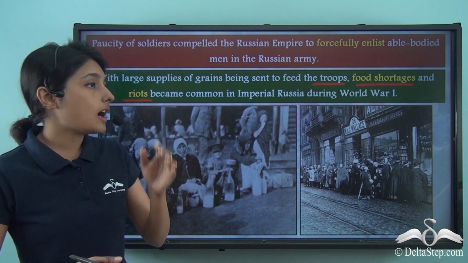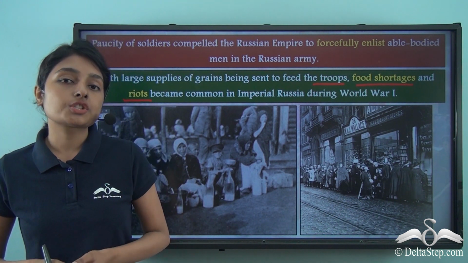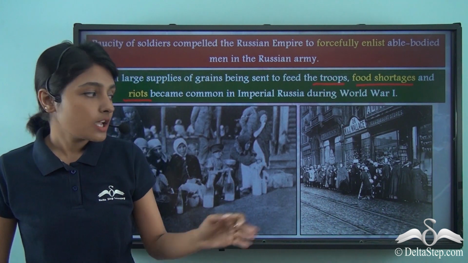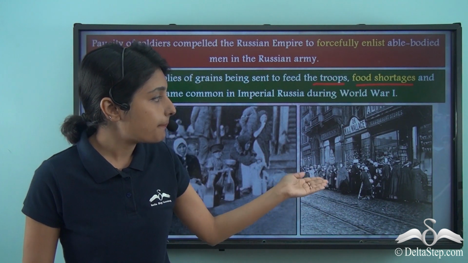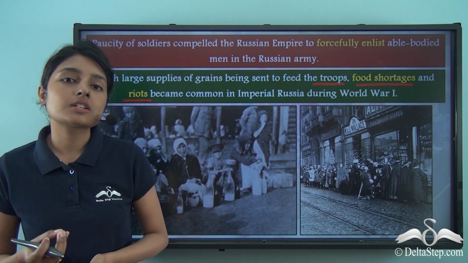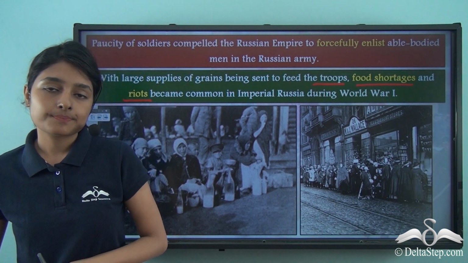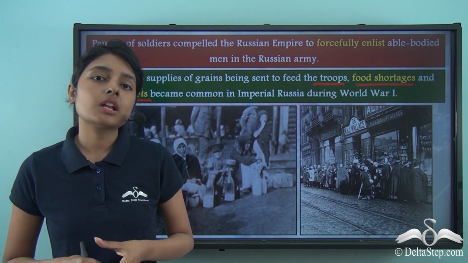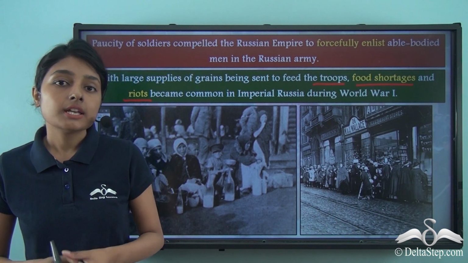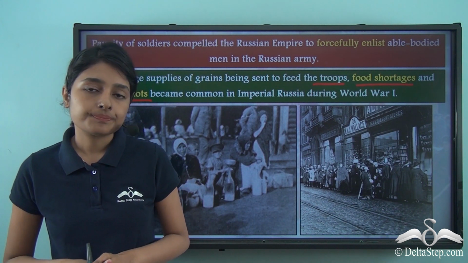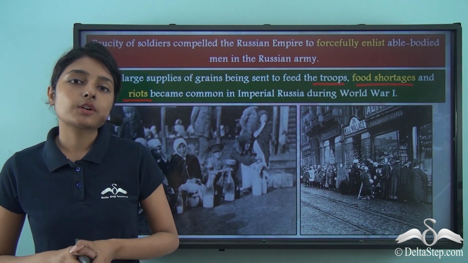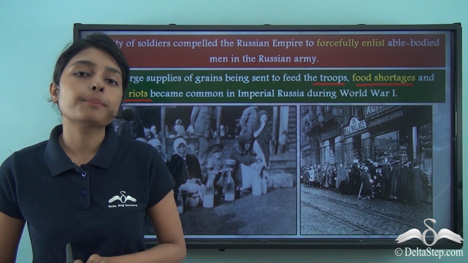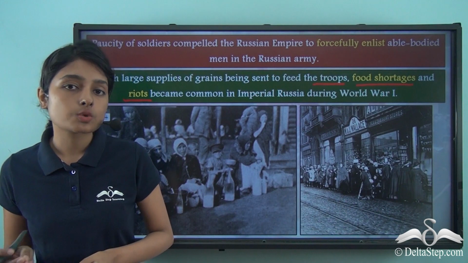And riots are an obvious extension of food shortages. So people were queuing up outside the shops in search of bread or meat. So this is what Imperial Russia was brought down to during the First World War. So in this lesson, we could understand what was happening in Imperial Russia during the course of World War I.